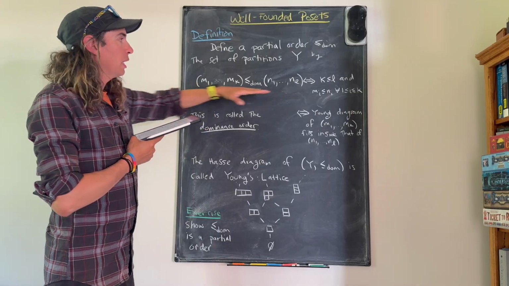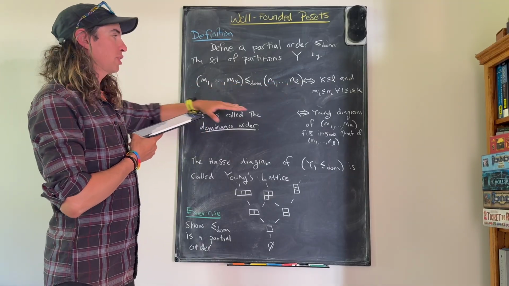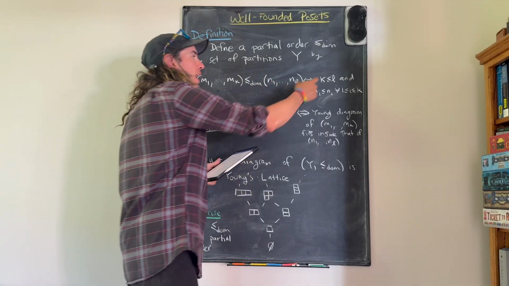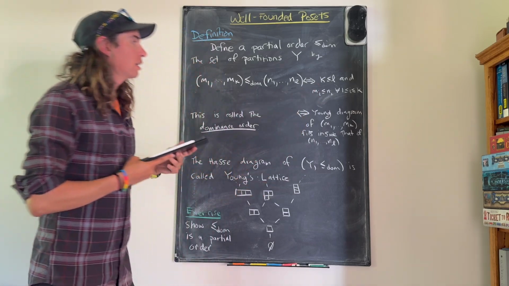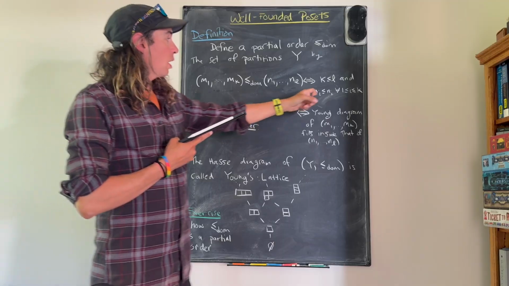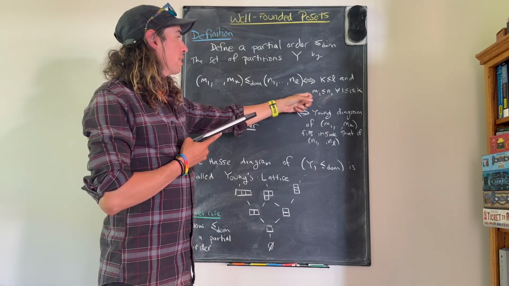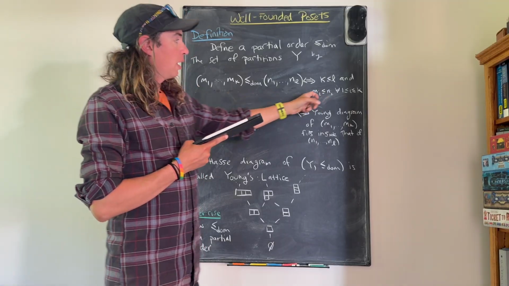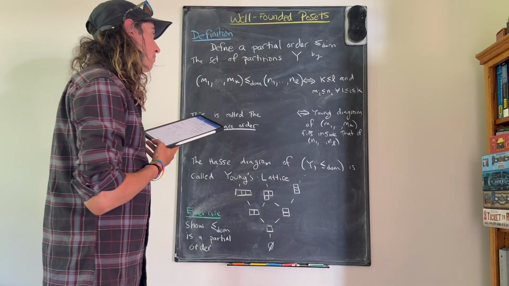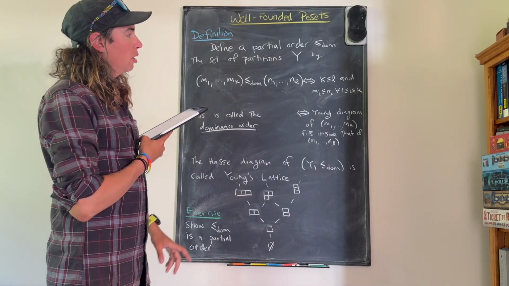So here's a partition, and here's a partition, and we say that this partition is less than this partition in the dominance order if and only if k is less than or equal to L. Right, so that means the length of this one is smaller than the length of this one. And for each i, the corresponding m_i should be smaller than the corresponding n_i.